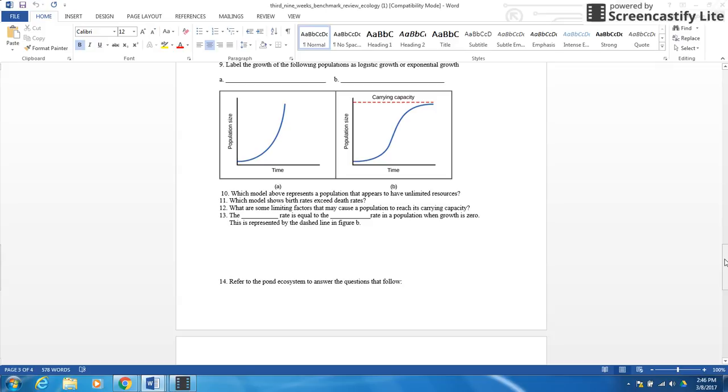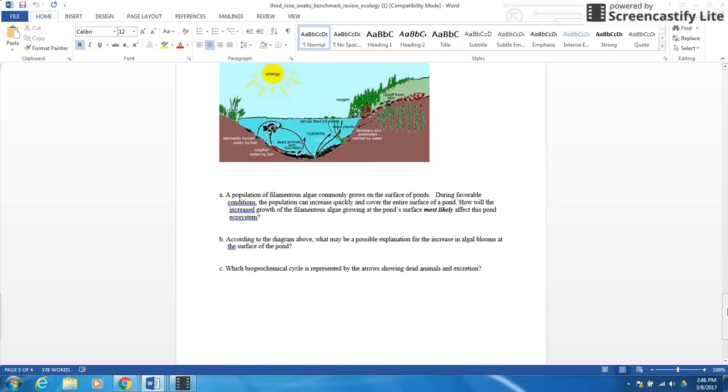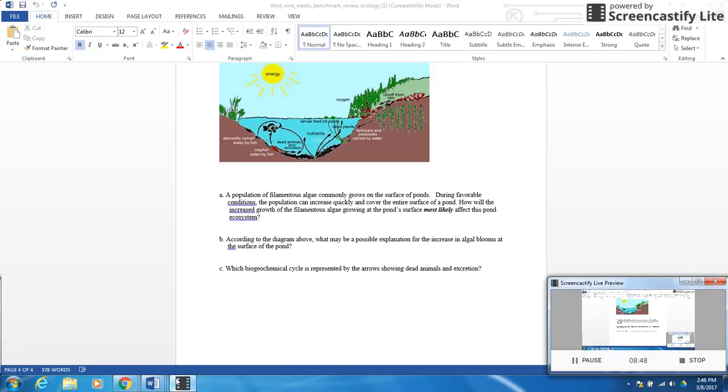All right, 8 with the pond. This one kind of gave a few of you problems, first off, because you really can't see it unless you open it up in Canvas and look at it. So a population of filamentous algae commonly grows on the surface of ponds. During favorable conditions, the population can increase quickly and cover the entire surface of the pond. How will the increase of growth of the filamentous algae growing on the pond surface most likely affect the pond's ecosystem? Now the answer here is the increase of algae is actually going to block the sunlight for the autotrophs. So because of the algae, it takes all the nitrogen cycle and all that, and it stops the growth, and it doesn't allow it.